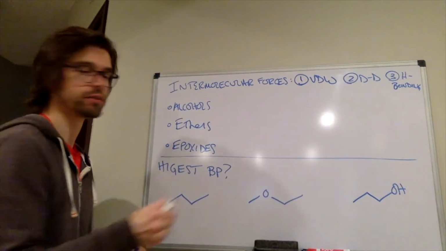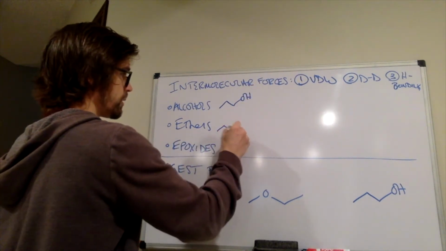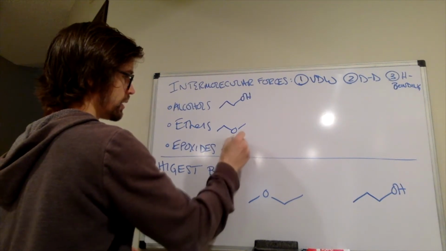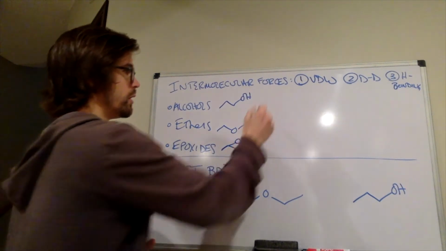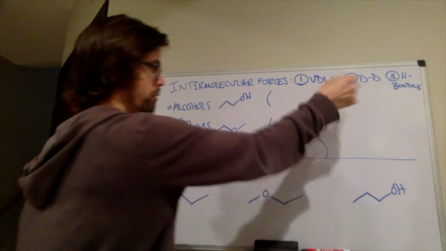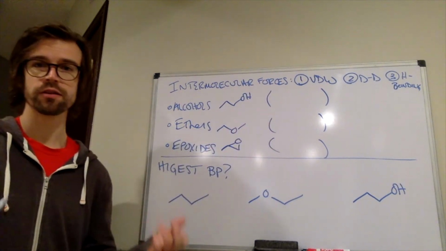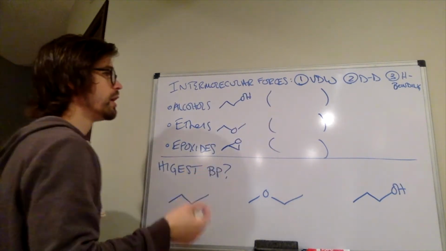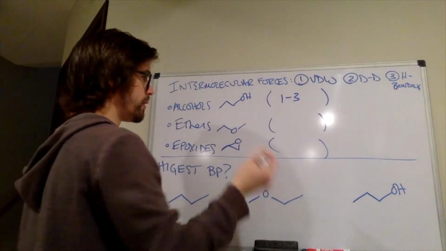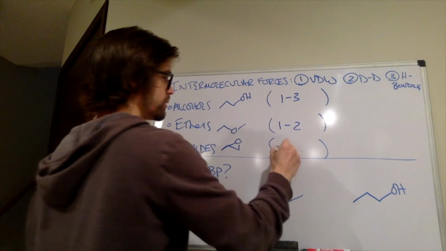So alcohols, something like this. Ethers, something like this. Epoxides, something like this. What types of forces are they going to have? 1 through 3. So you pause the video. You already put in what you believe they have for intermolecular forces. And now you're back. Alcohols have 1 through 3, so they have all the types of intermolecular forces. Ethers have 1 to 2, and epoxides also have 1 to 2.